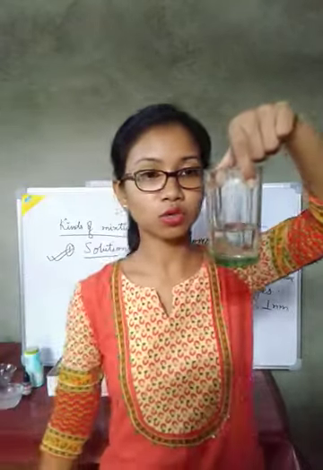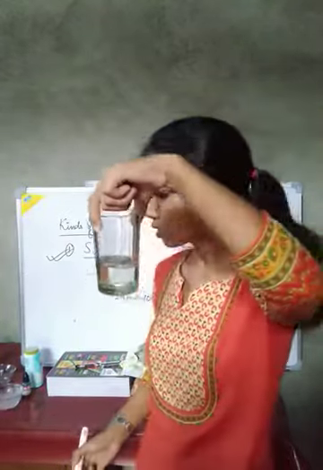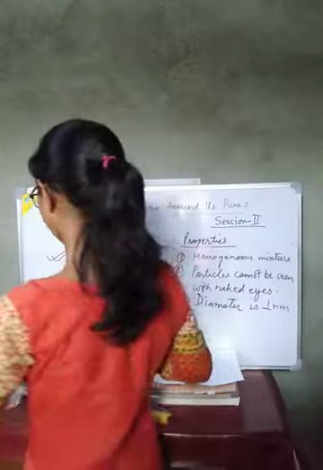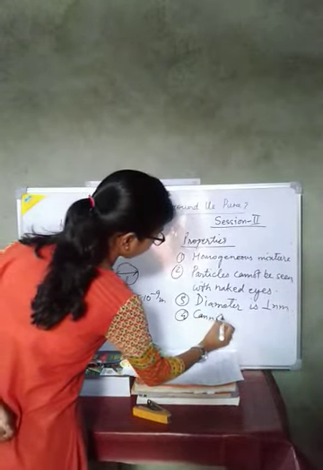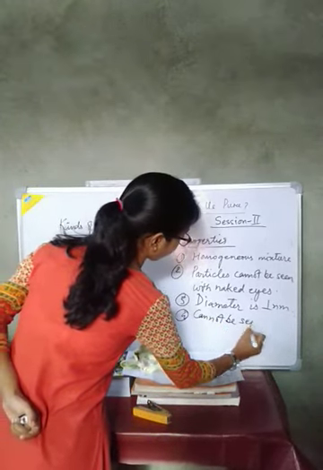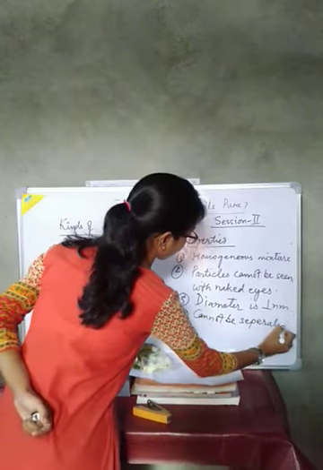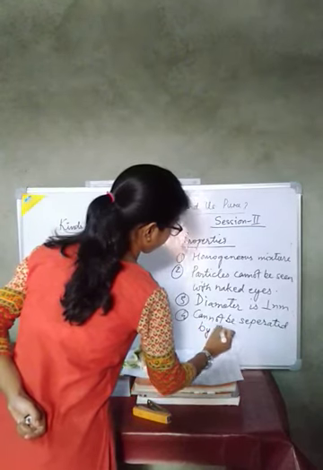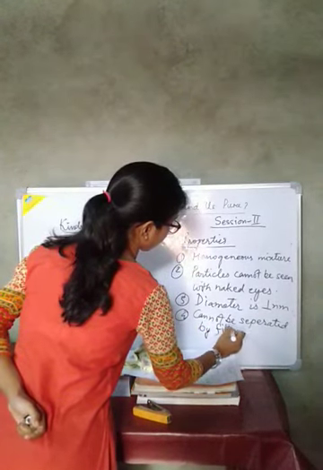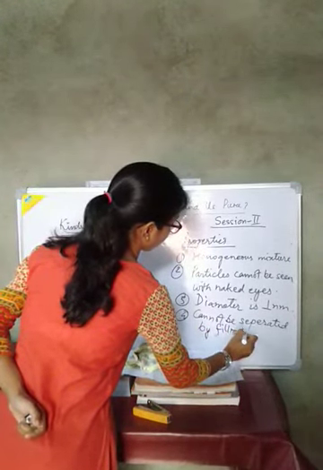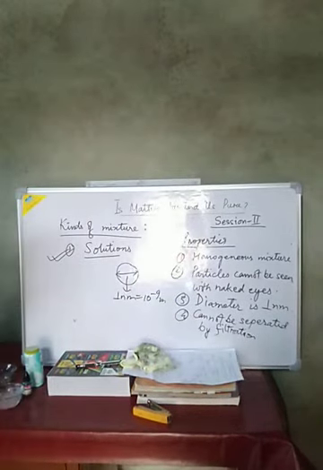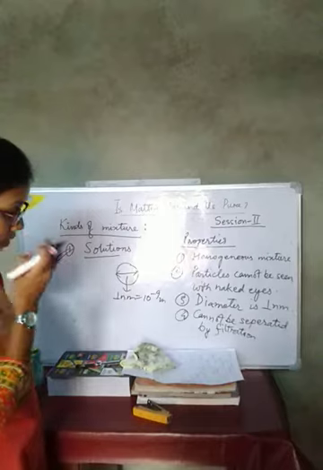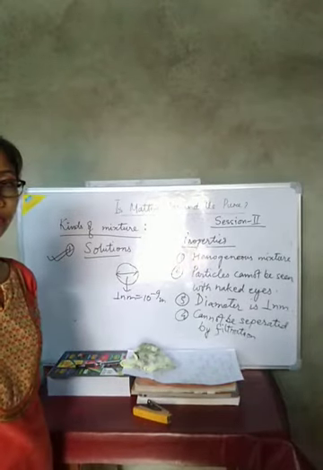So number 4, it cannot be separated by filtration.